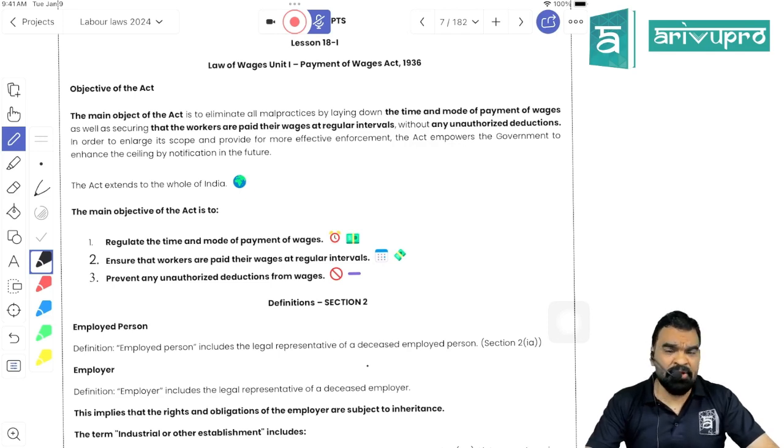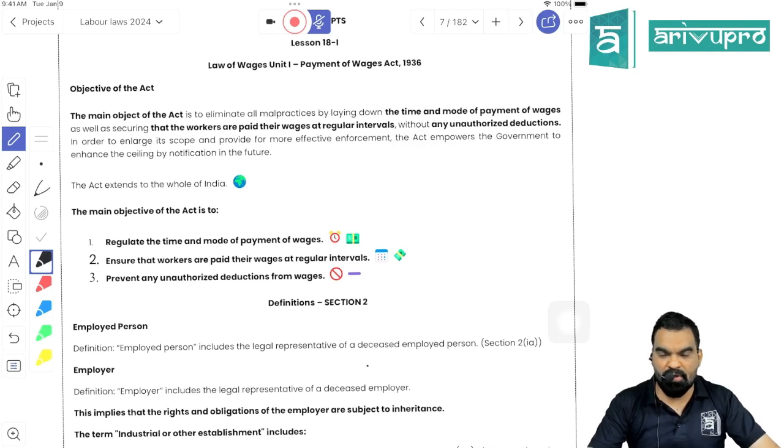The act is regulating two aspects of payment of wages. The first one is the wage period. They are saying that in any case the wage period should not be more than 1 month. And the second is that only permissible fines, penalties, and other amounts can be deducted from the total amount of the wages of the worker. You cannot make unauthorized deductions. A deduction which is not approved by this law will be treated as what? Unauthorized deduction.